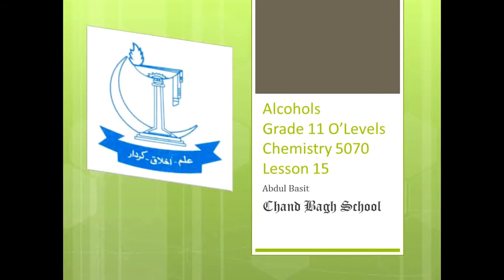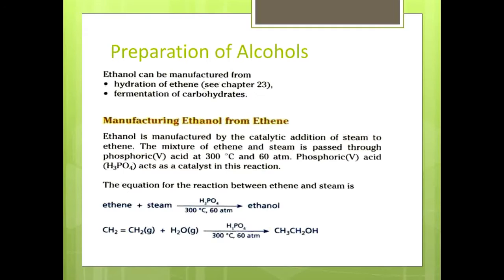In this lesson, we will discuss the manufacturing of alcohols. Alcohols can be prepared by using two processes. First one is the hydration of ethene. This is basically the chemical property of ethene. And fermentation of carbohydrates like glucose. This is the process being used since ages.